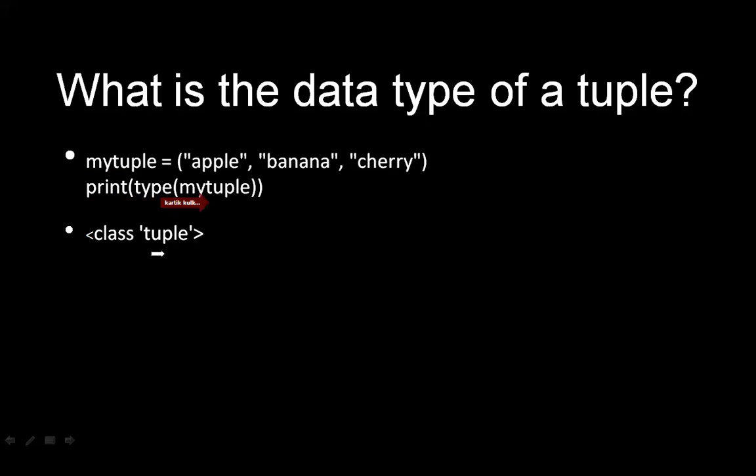What will be the output? You can clearly notice that the output you will get is class tuple. Some of the students will be having confusion: sir, we have heard about the different data types that are going to be present, but here it specifies that the class belongs to the tuple itself. Now you have clearly understood the theoretical explanation about how to retrieve the data type of a tuple. Now we will practically implement this concept.